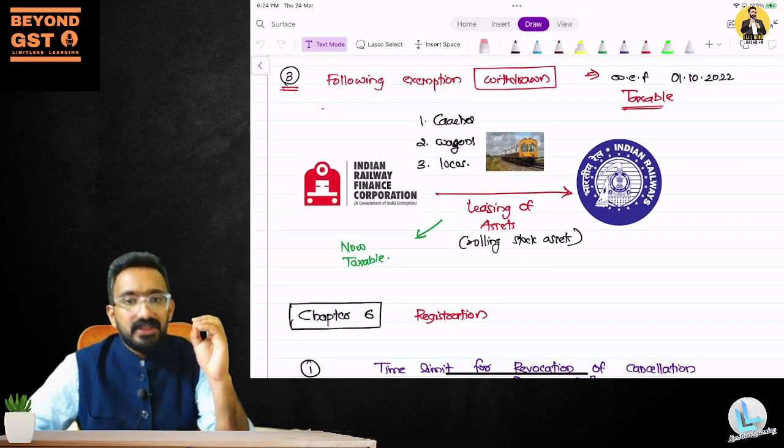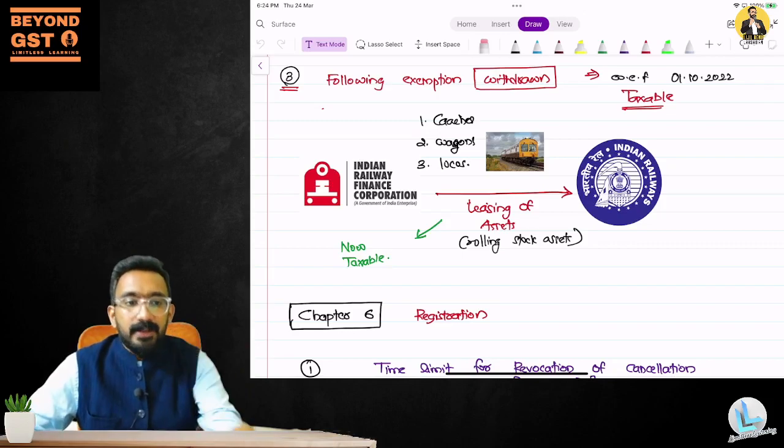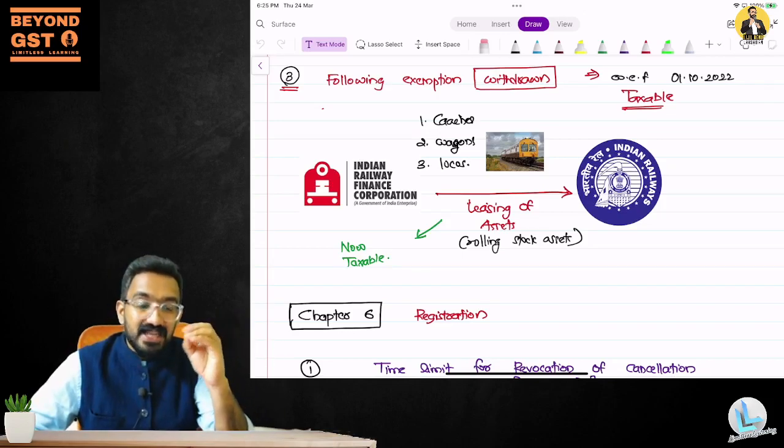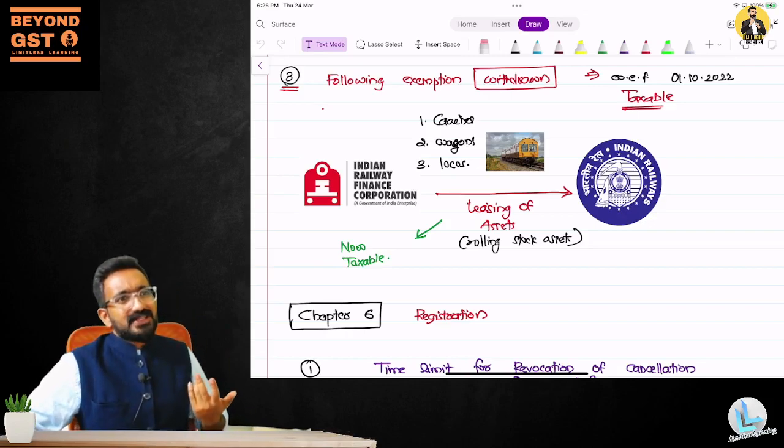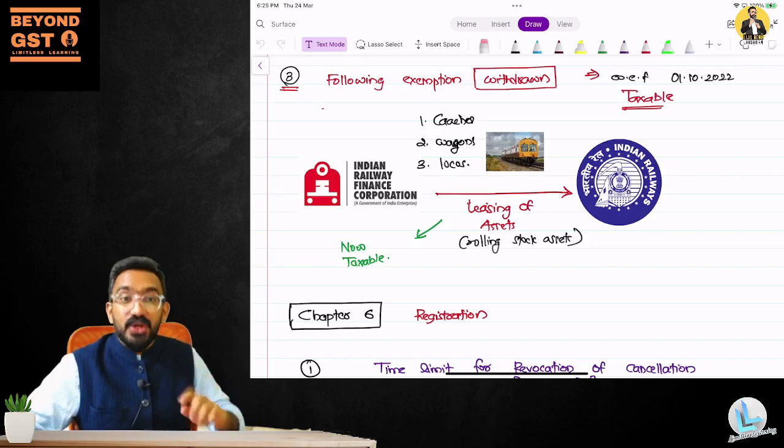Now let's look at the third amendment. This amendment is not an exemption given. This amendment instead is an exemption that is withdrawn. Now why should I learn something that is withdrawn as an exemption? Because now it is taxable.